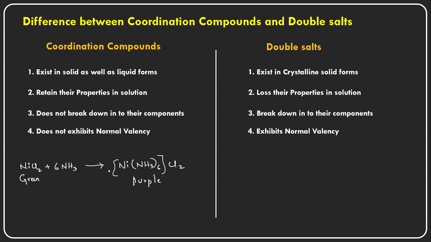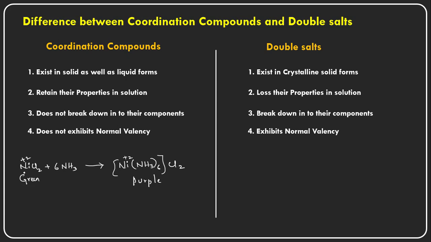This complex may be a liquid or a solid, and we can separate it out. In nickel chloride, nickel is in the +2 oxidation state, and here also nickel is in the +2 oxidation state.